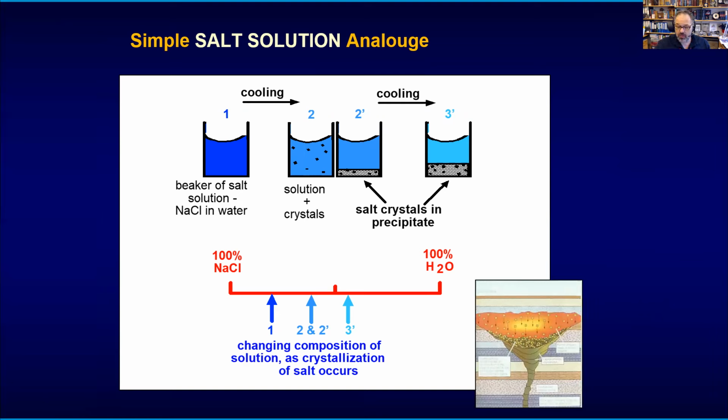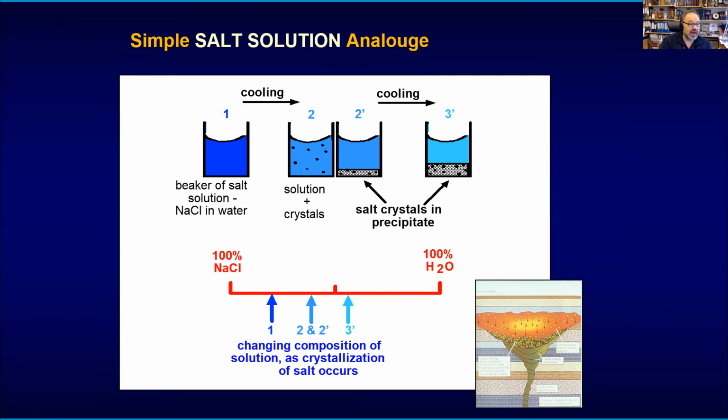If you take a beaker with a warm salt solution and you let this cool and potentially even evaporate, then at some point there will be a saturation of salt in the liquid, and you'll start to have salt crystals, and they will form around the margins of your container, and if they fall down, they will concentrate on the base of your container, and therefore they make a cumulate.